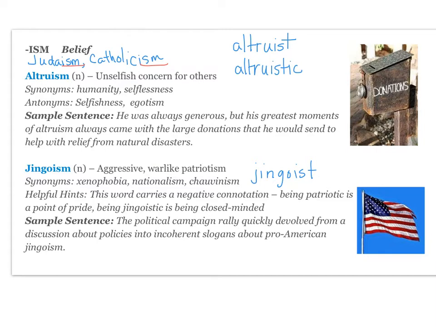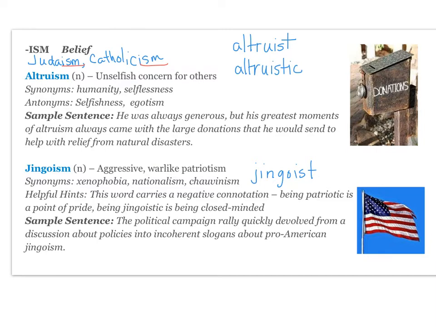Your first word is altruism, which is a noun, and it means unselfish concern for others. Altruism is generally talked about as something that you would dedicate your life to. So you wouldn't say that you were demonstrating altruism if you donated $10 to a charity. You would be demonstrating altruism if you founded a charity, or if you regularly gave large amounts of money to a charity, or if you dedicated your life to volunteer work. Those would be ways to show altruism.